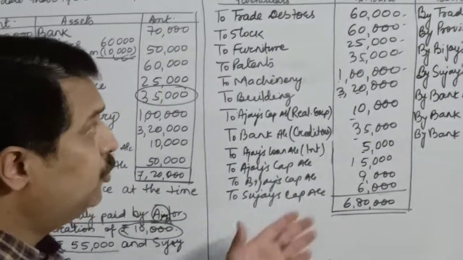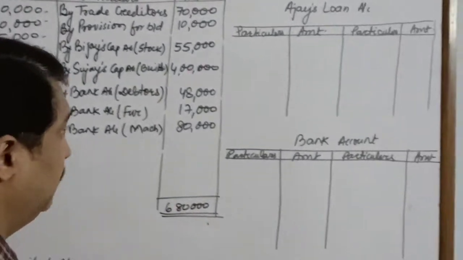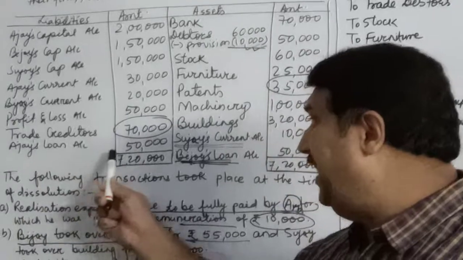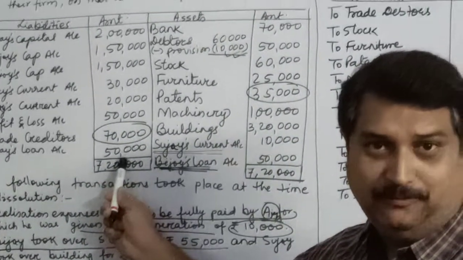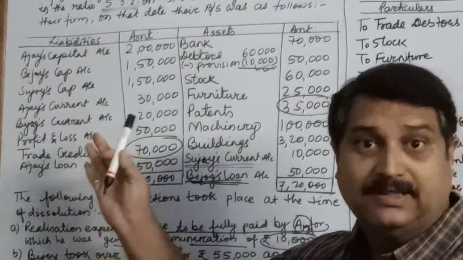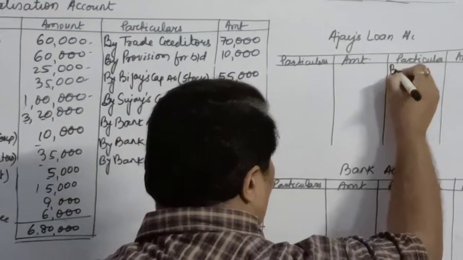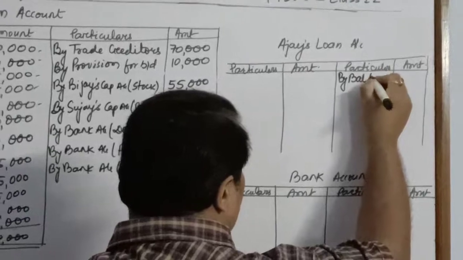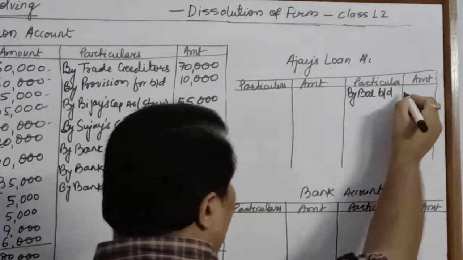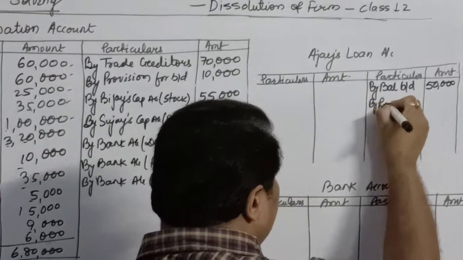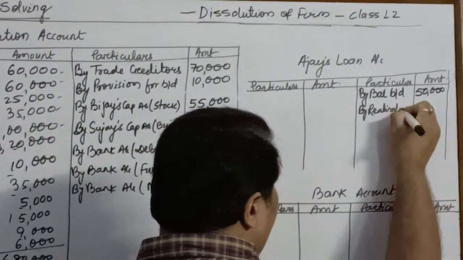Now we will move on to our Ajay's loan account. Children, you can see over here that Ajay's loan account had a balance of rupees 50,000 on the liability side. Since it's a liability and liabilities have a credit balance, we will write it on the credit side of Ajay's loan account. By balance BD 50,000 I will write, and by realization account, what is this for?